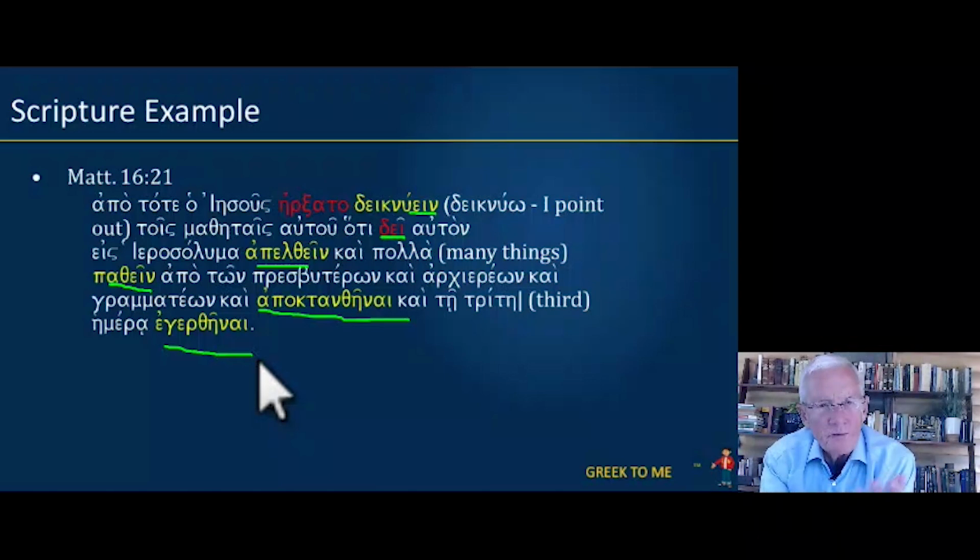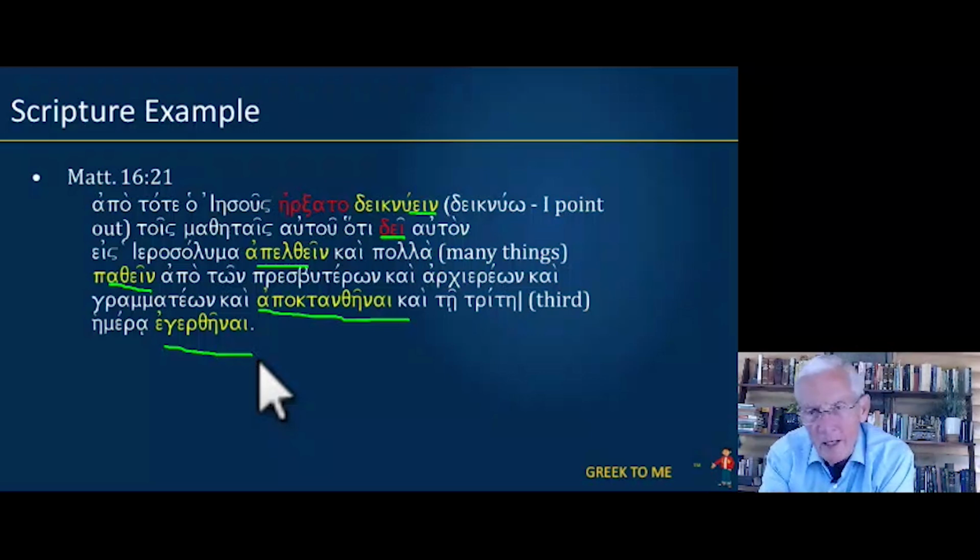Now, here in this one verse, we have two verbs that suggest a complementary infinitive to follow. So the first one, erxato, he began to point out. And the second, dei, is also looking for a complementary infinitive. And in this case, we have four infinitives that are used here: to depart, to suffer, to be killed, and to be raised. All are governed by the dei.